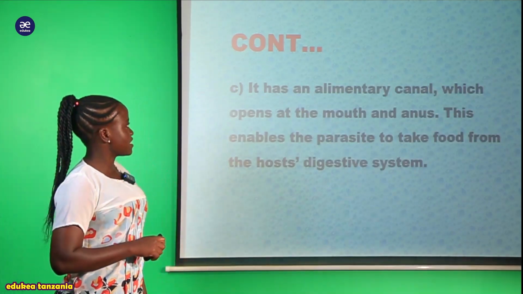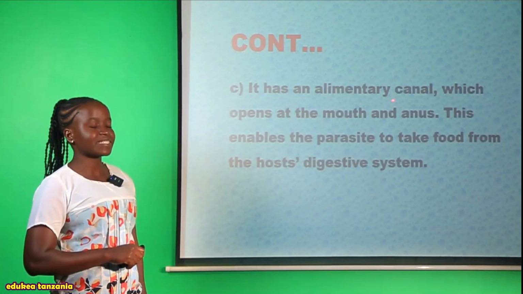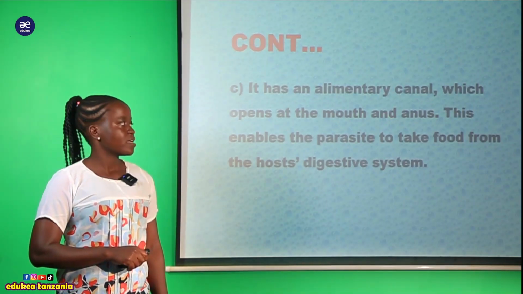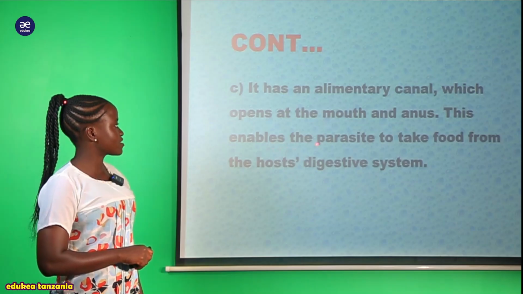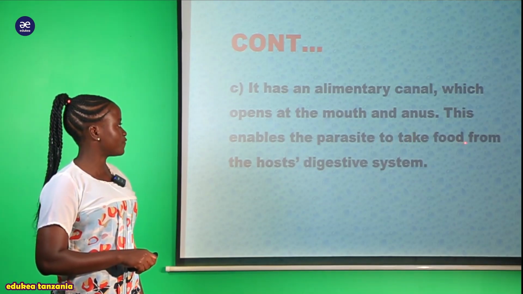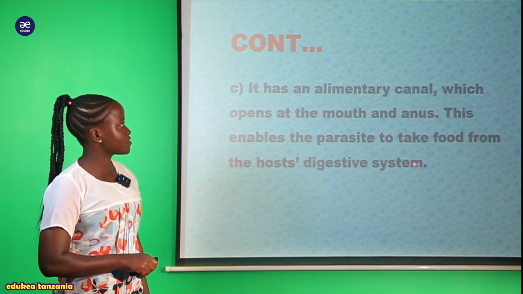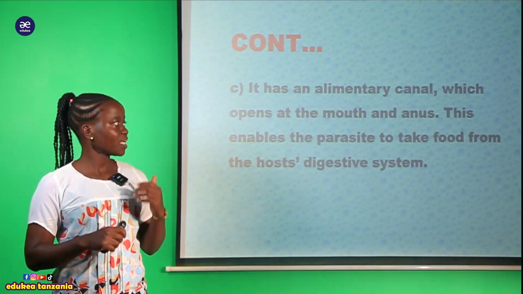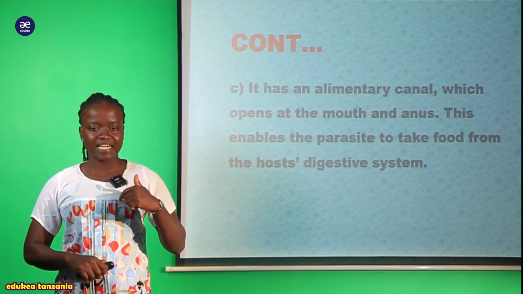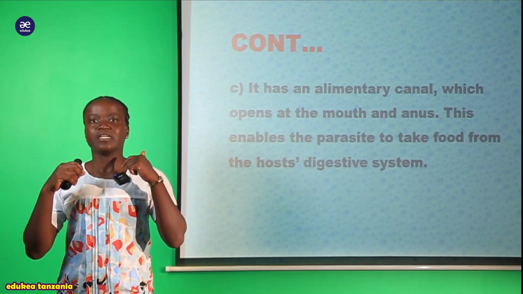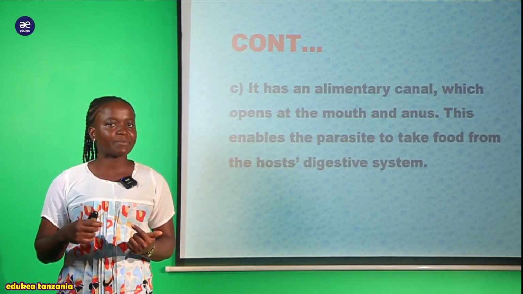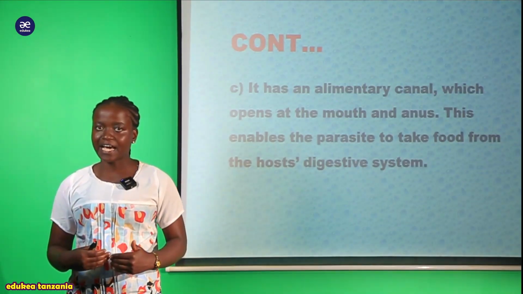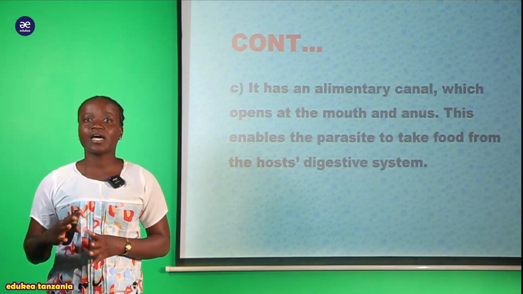And also they possess another structure, and we are saying that it has an alimentary canal which opens at the mouth and the anus. So also we can say that this enables the parasite to take food from the host digestive system. Kwa hiyo hao organism ambao wanapatikana ndani ya hii ascaris or these nematodes, mainly ascaris, tunasema kwamba wana alimentary canal, ambao alimentary canal yao inaanzia kwenye mouth inaishia kwenye anus.